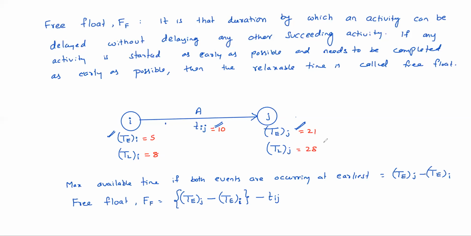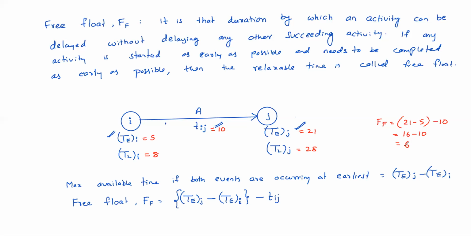Now tell me what is the free float? What is the maximum available time if both events are occurring at earliest? 21 minus 5 is the available time, right? Then 21 minus 5 is the available time, minus 10. Duration required is 10. So 16 minus 10 equals 6 days. 6 days is the free float.